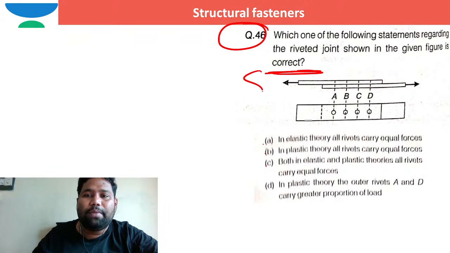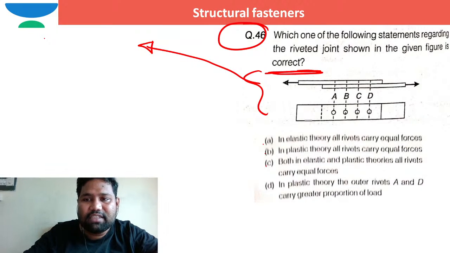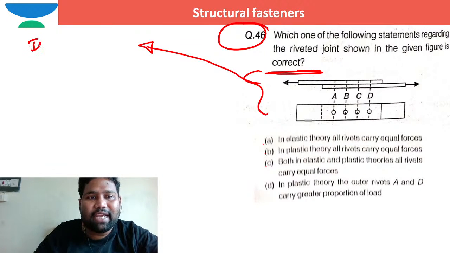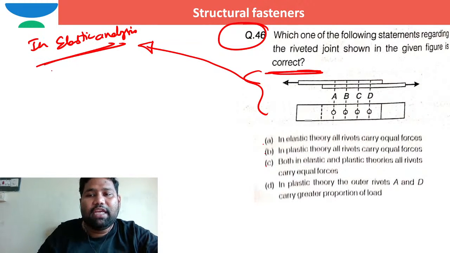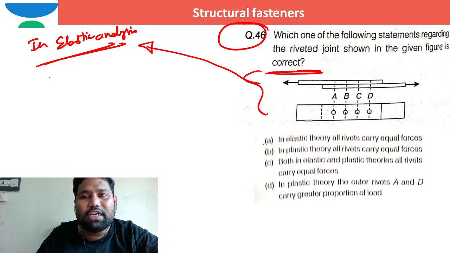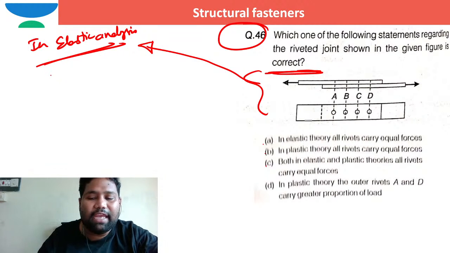I just want to mention that at the time of analysis and design of this riveted connection in elastic analysis, at the starting stage, they assume that each and every rivet or bolt will carry equal force.